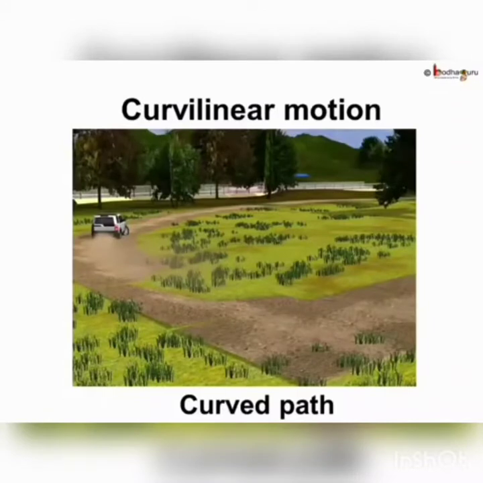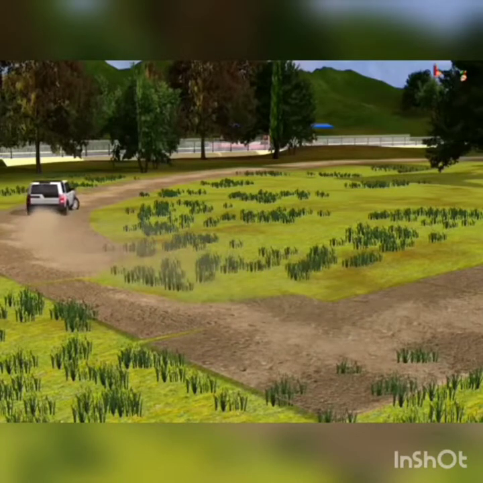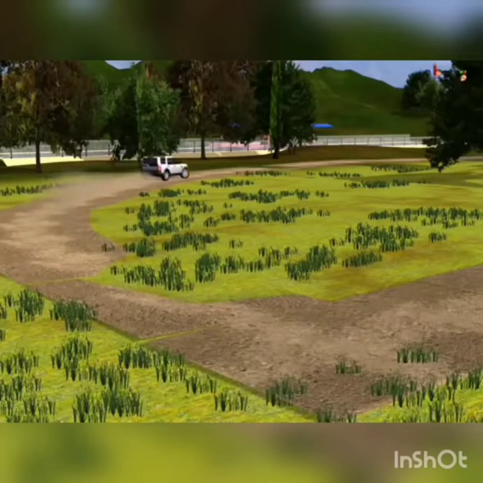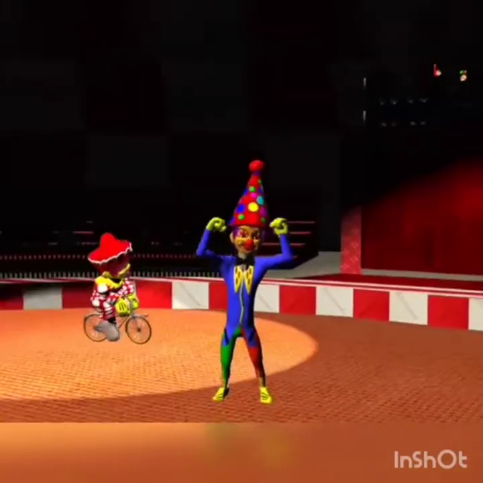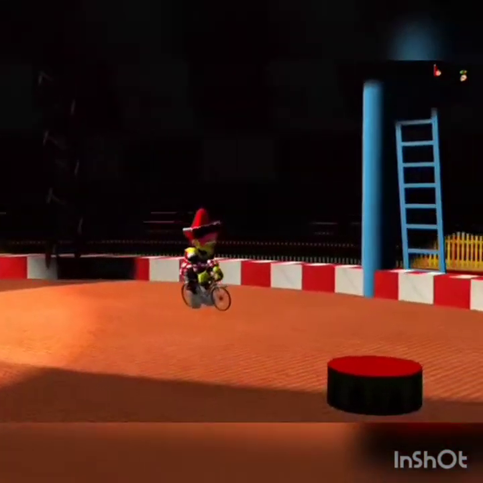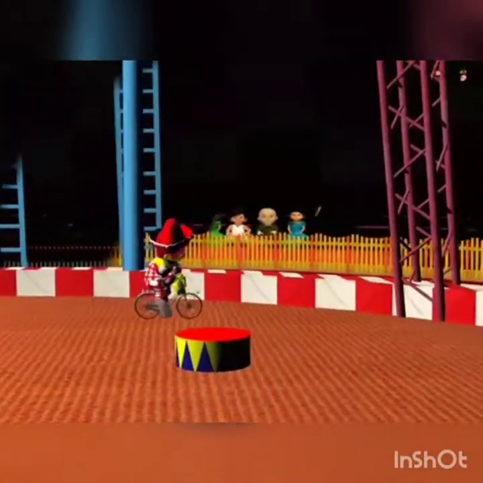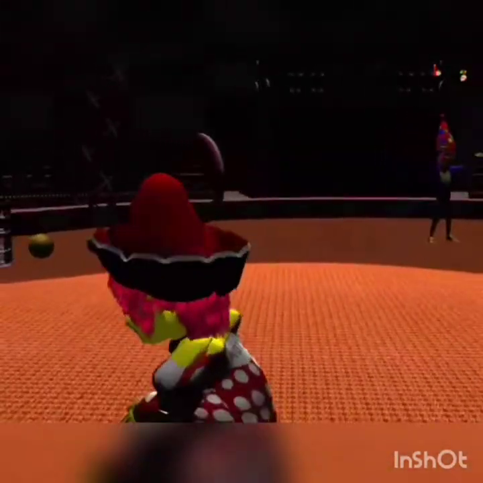When a body is moving along a curve, it is said to have a curvilinear motion. A moving car taking a turn is an example of curvilinear motion. As we saw in the circus, the joker was riding the bicycle along a curved path. This was an example of curvilinear motion.